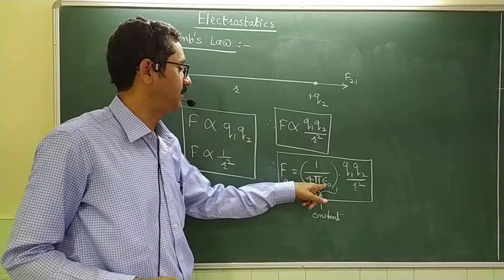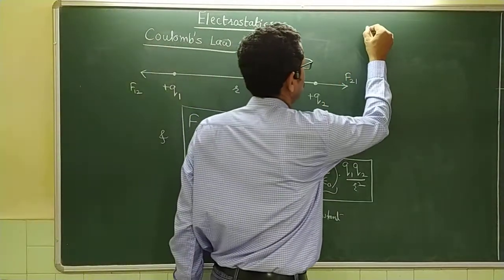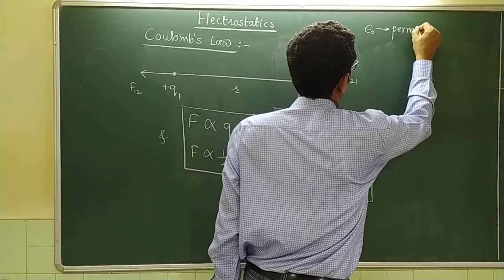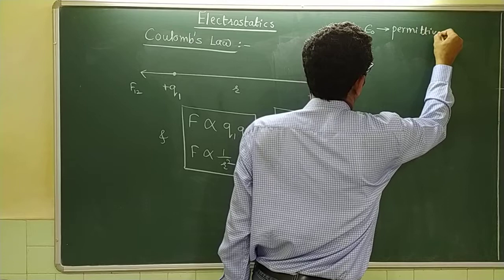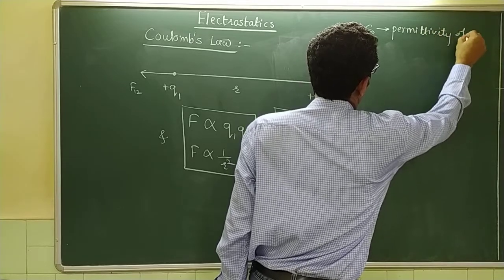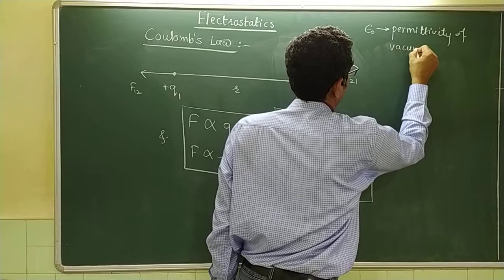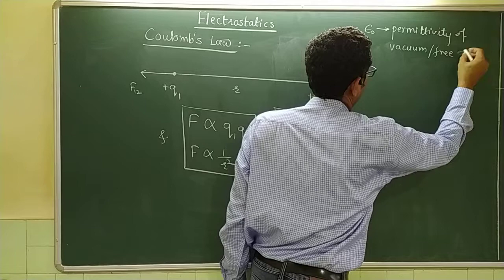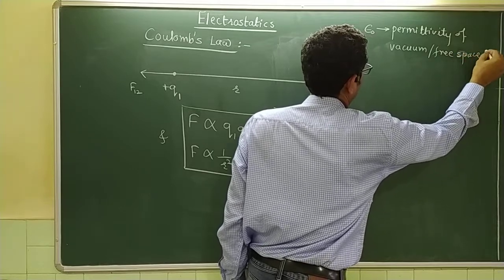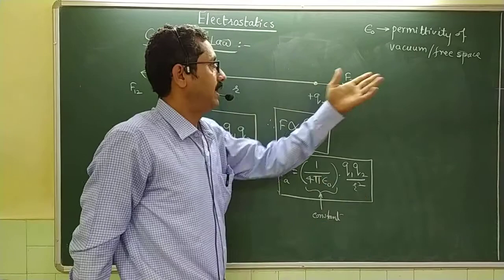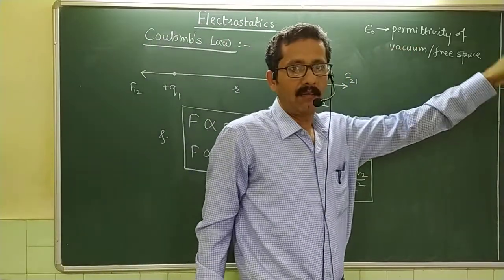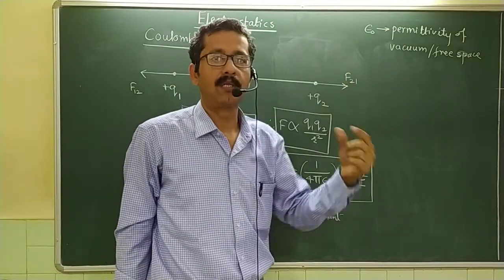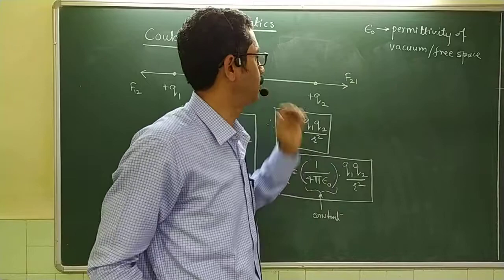Out of this, epsilon 0 is known as the permittivity of vacuum or free space or even air. By saying air, I don't mean that vacuum is the same as air, but I mean to say that this value of epsilon 0, or the entire constant 1 upon 4 pi epsilon 0, is the same for air and the same for vacuum. That is what I mean to say.